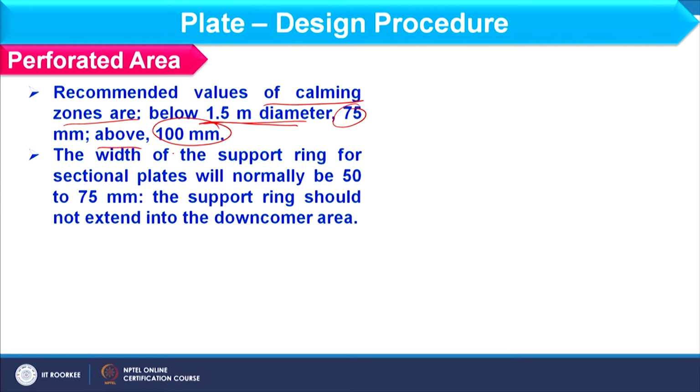Further, the width of the support ring varies from 50 to 75 mm. The support ring should not be extended to the downcomer area. So, that point we have already discussed. However, thickness you can choose from 50 to 75 mm.